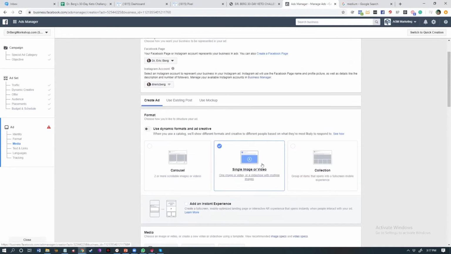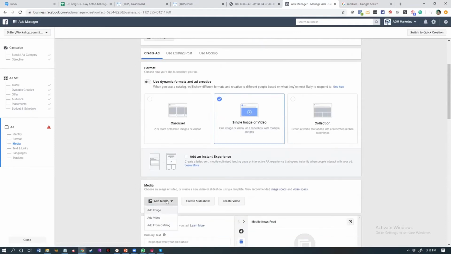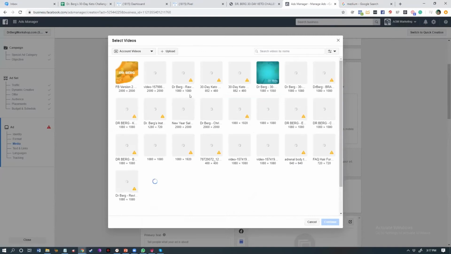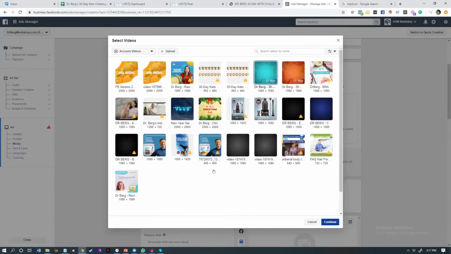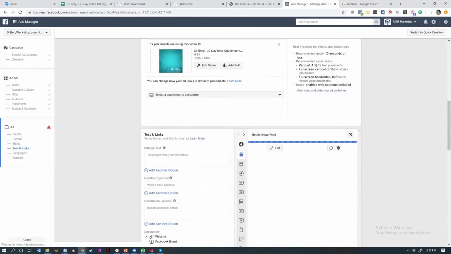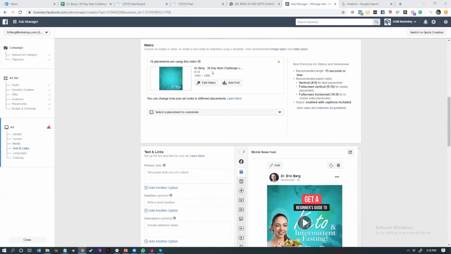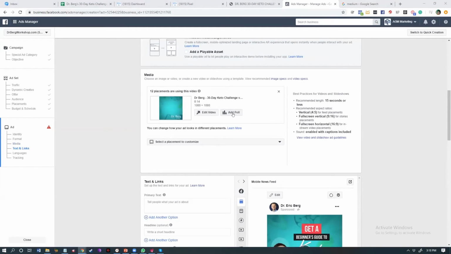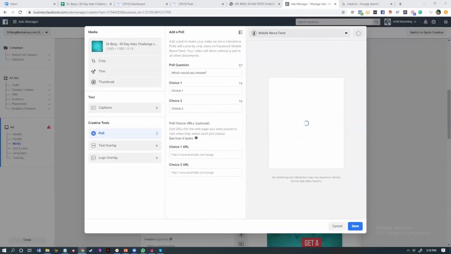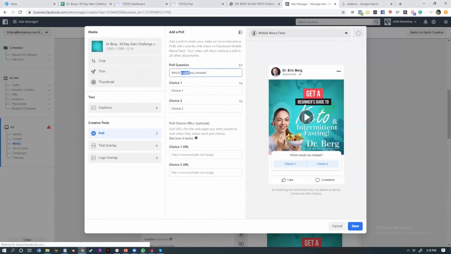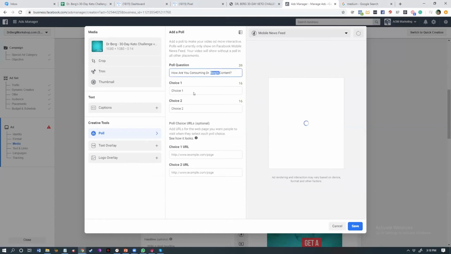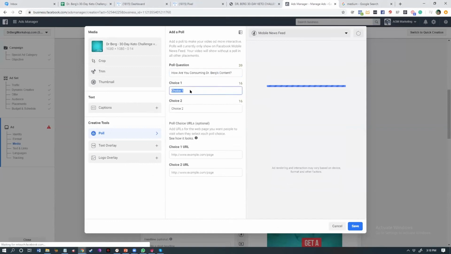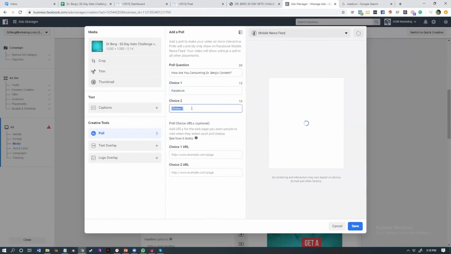So again, polls are only available for single image or video format, but the creative that you're going to use is currently video. That's the only supported one as of now. So select your video, and immediately as soon as you have added your video, you can now add your poll here. So add your poll, and let's add our question. So we can ask them, how are you consuming Dr. Berg's content? Option 1, we can use Facebook, and other option can be YouTube.